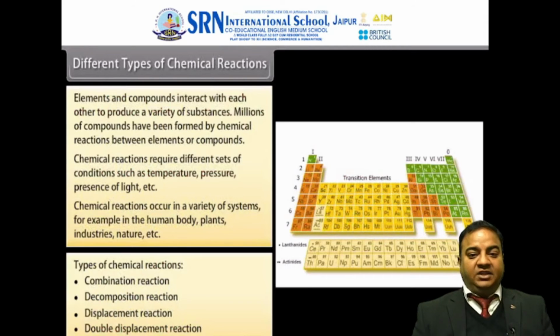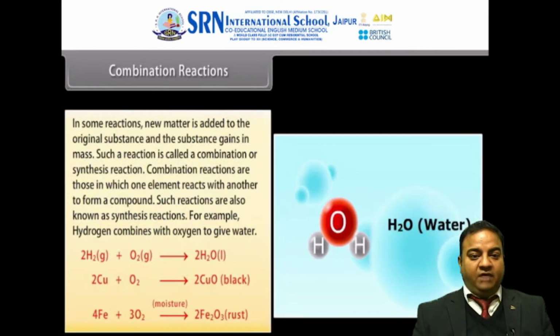Now let us study the different types of chemical reactions. The reactions can be a combination reaction, a decomposition reaction, a displacement reaction, or a double displacement reaction. So dear learners, let us study these reactions one by one, starting with a combination reaction.